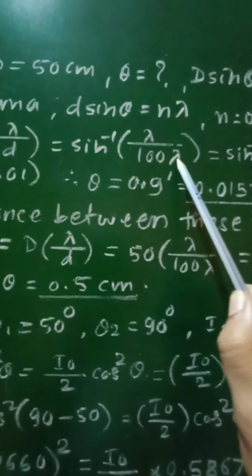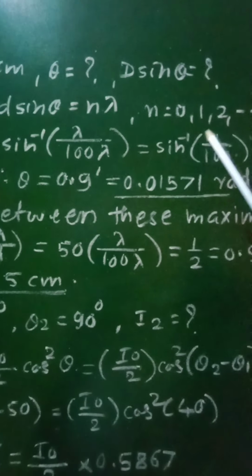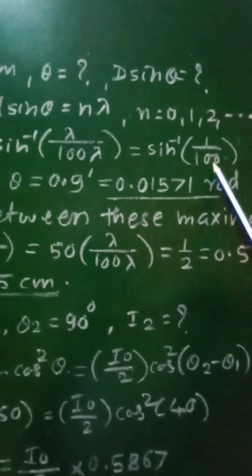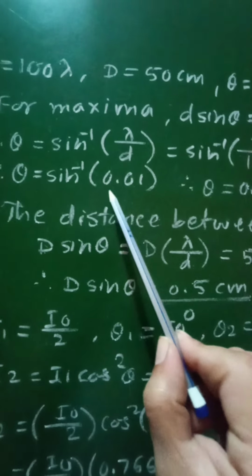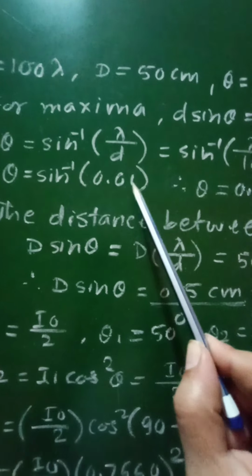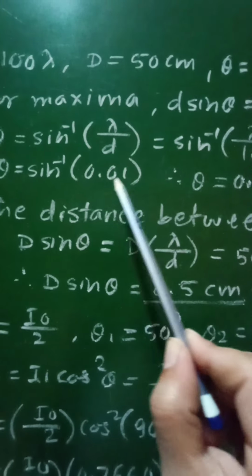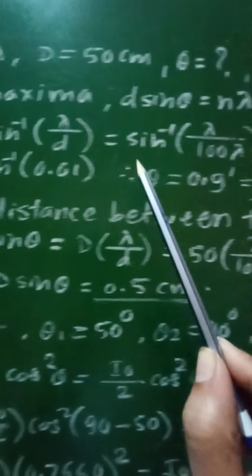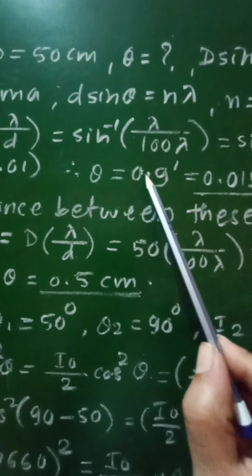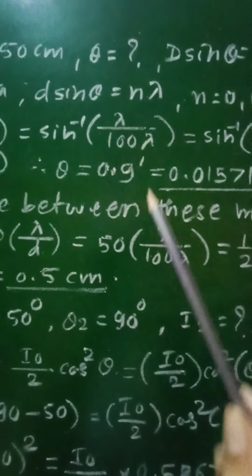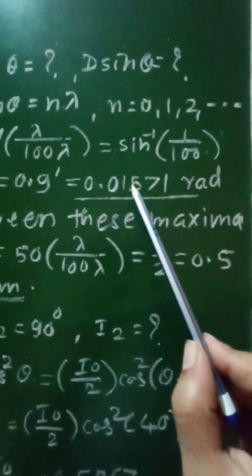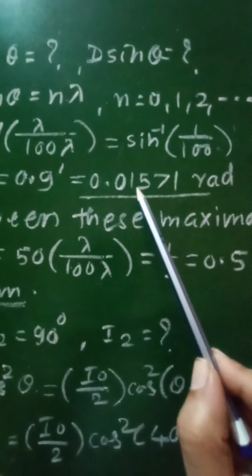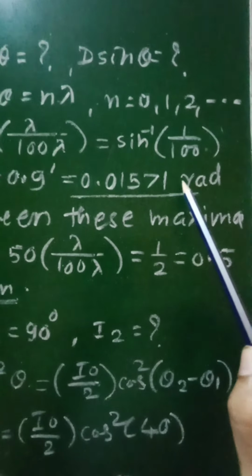Lambda will get cancelled and we will get sin inverse of 1 by 100, which comes out to be theta equal to sin inverse of 0.01. If we find the sin inverse of 0.01, it comes out to be theta equal to 0.9 minute, which will be equal to 0.01571 radian.